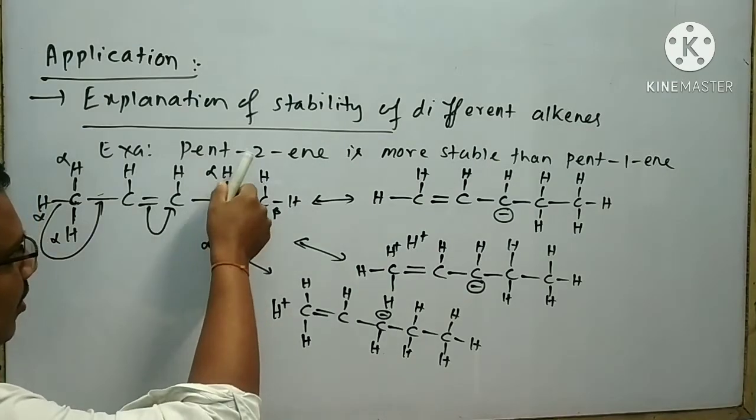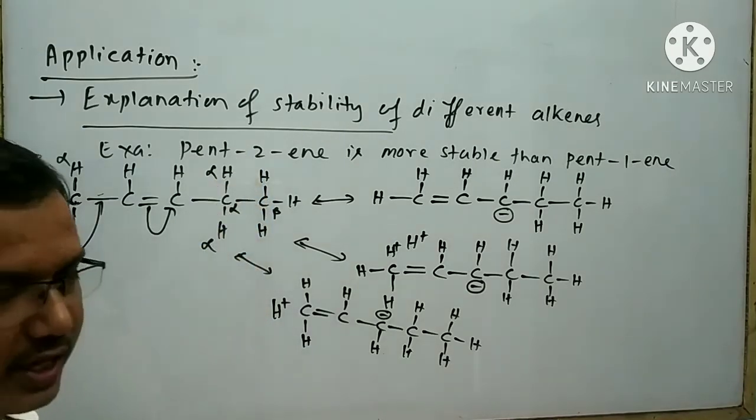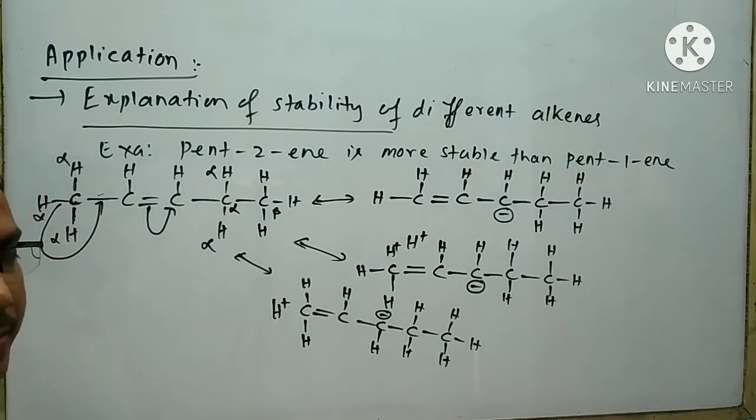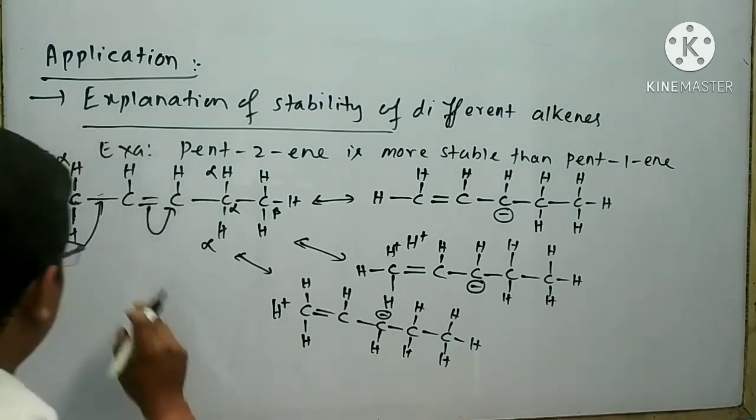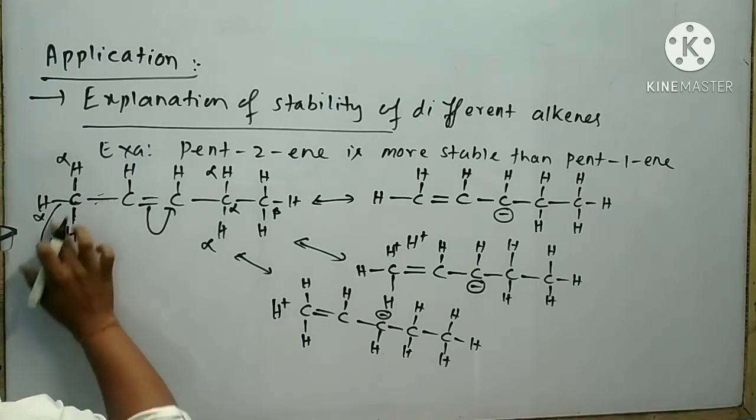Similarly, by the help of these 2 alpha hydrogen, we can form another 2 hyperconjugative structures. Look at that. How can I draw the hyperconjugative structure?